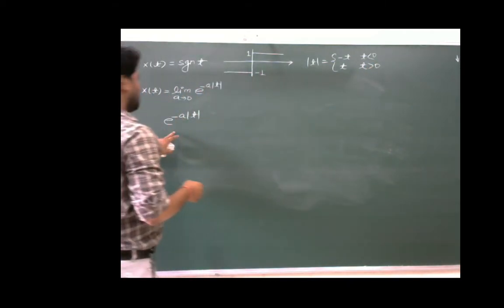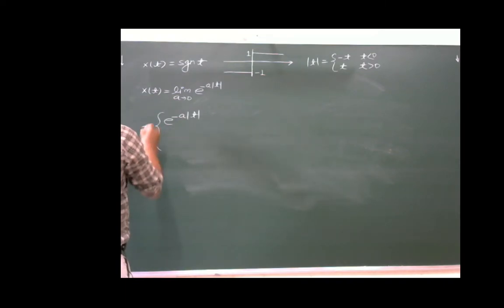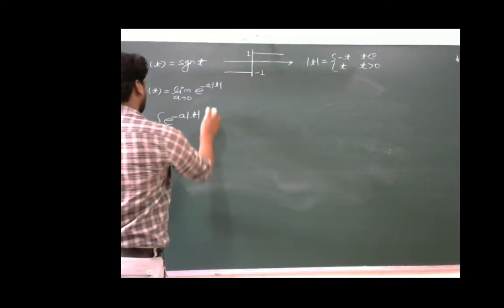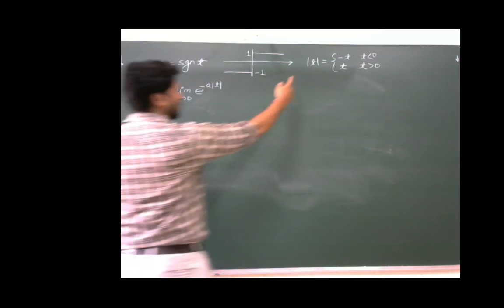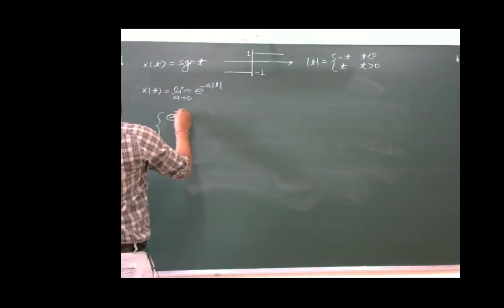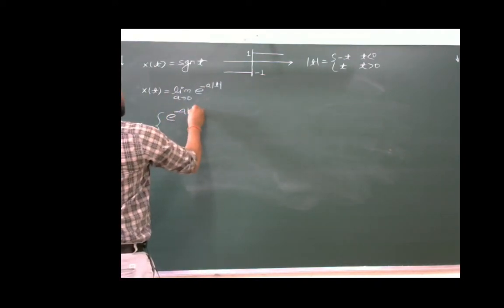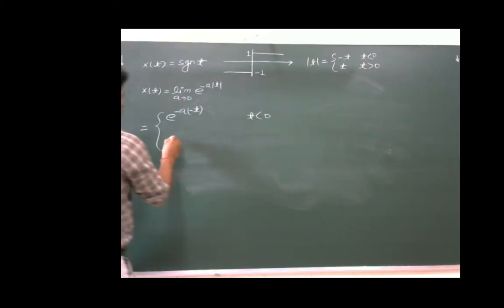So when t is less than 0, in place of mod of t, I will put minus t. Then it will become e power minus a into minus t, which is e power plus at.